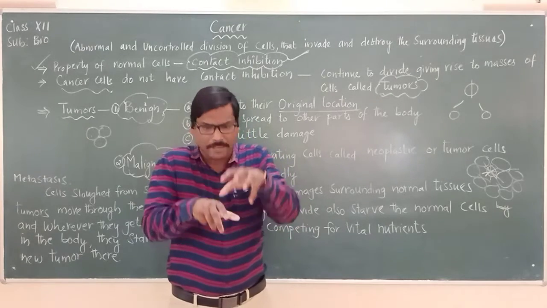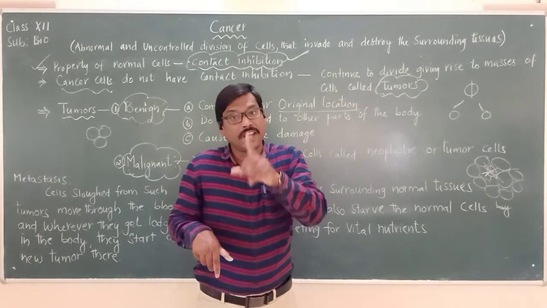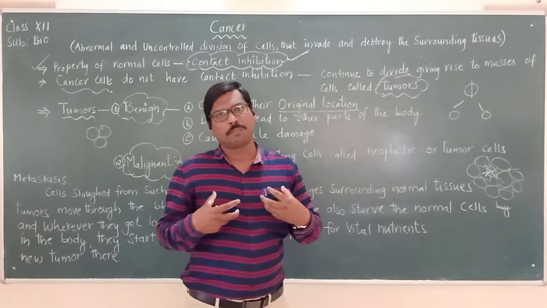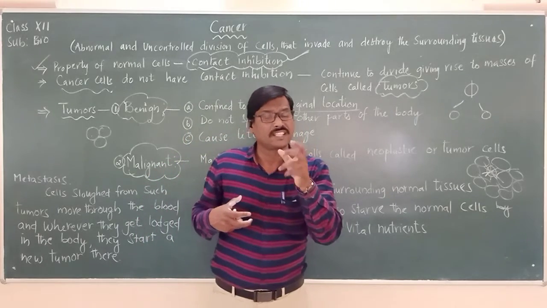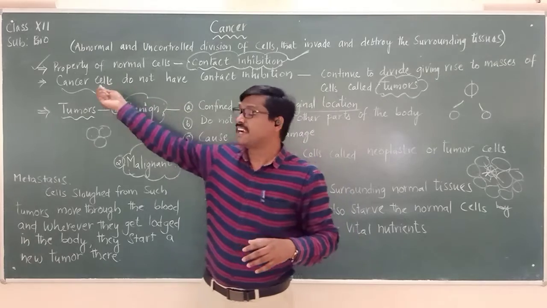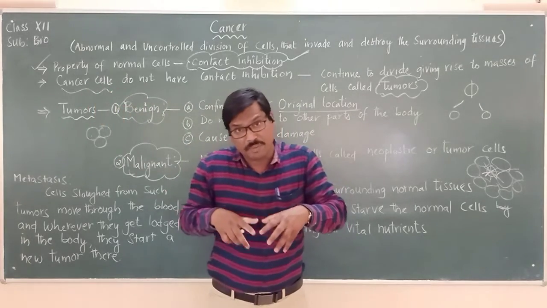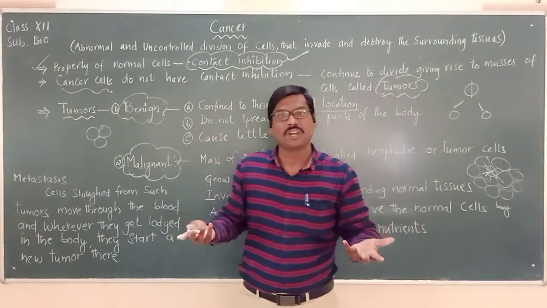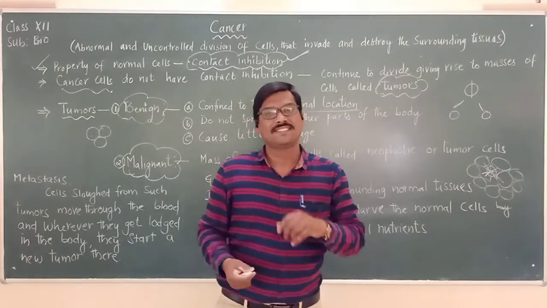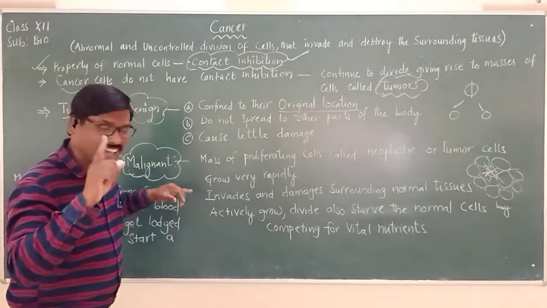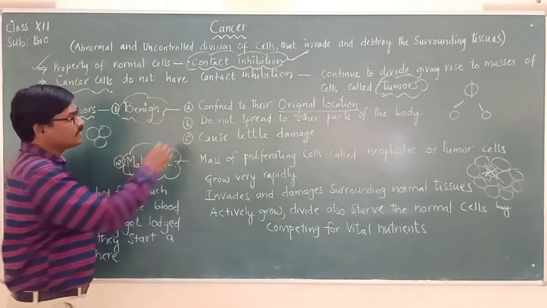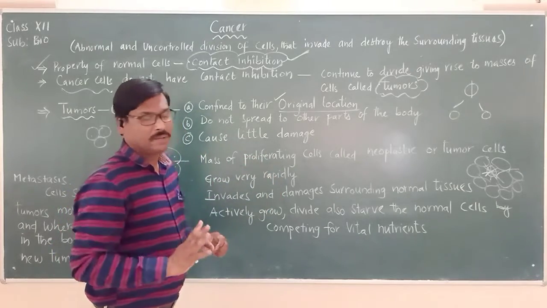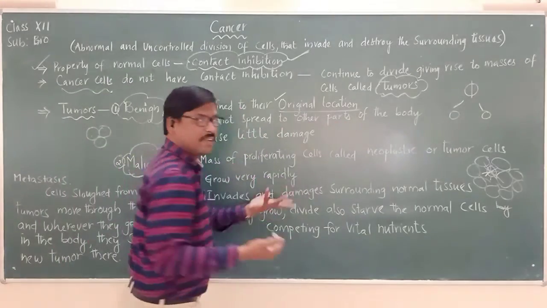They will be multiplying rapidly in one particular area only, wherever they lost the property called as what? Contact inhibition. In any part of our body, if there are few cells which lost the property of contact inhibition and turned up as cancer cells, if they are not moving from there to other places in our body, but in that region only they are multiplying more in number, such type of cells are called as benign cells. So one of the characteristics of the benign tumors is that they are confined to original location, only in one place. They will not move to different places. They do not spread to other parts of the body.